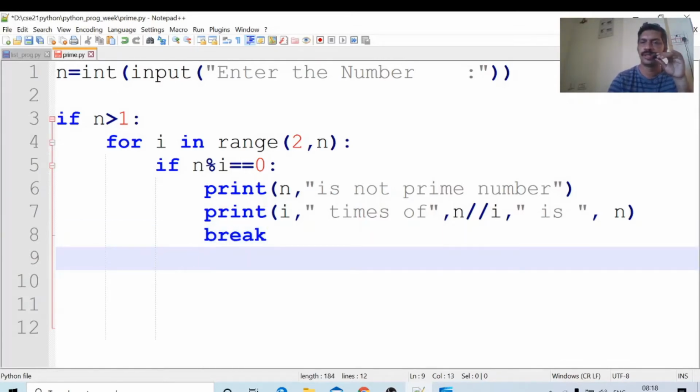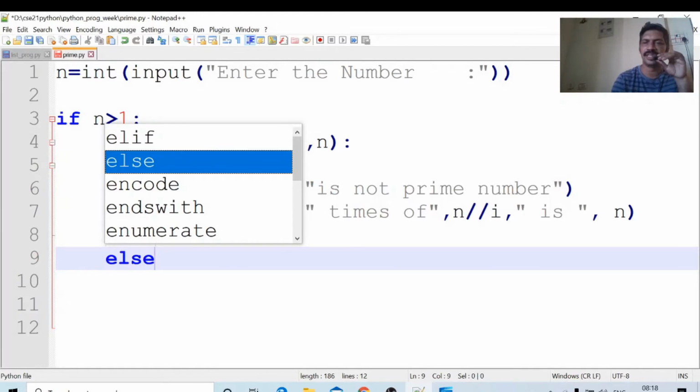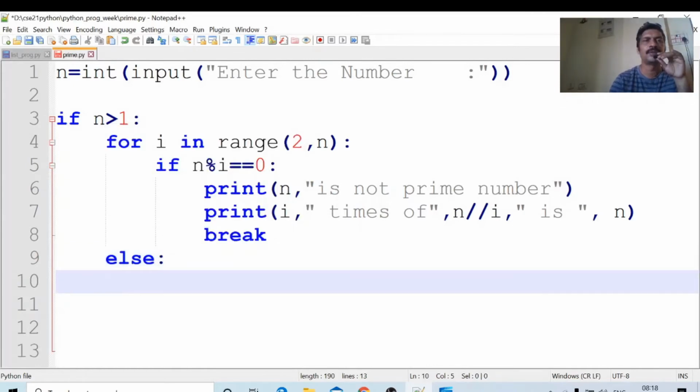Okay. Next, here we will see the else block. Go to the syntax of the for loop in Python programming. The else block is executed if the loop is executed all the times. If the break is executed, the else block is not executed. Some situations are there where the else block is not executed. One question is also there. If you are not aware of it, then go through the looping concept in Python. The else block is executed when the loop runs all the times and break is not executed.